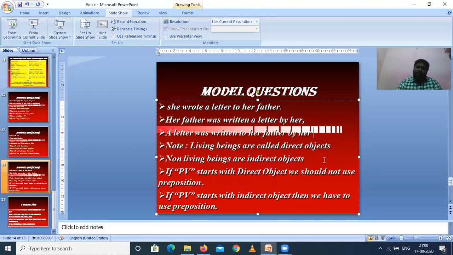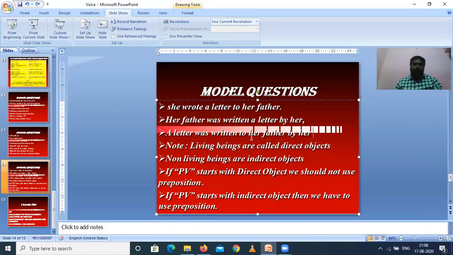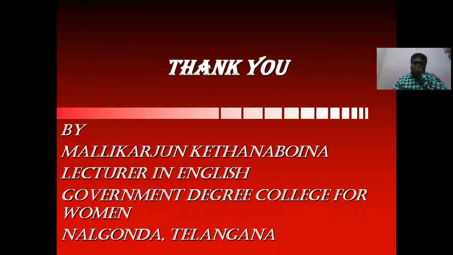If the passive voice starts with the indirect object, we have to use the preposition 'to'. Here it started with father, so we did not use a preposition. Here it started with the indirect object letter, so we got the preposition 'to'. So like that, the active voice and passive voice will be changing.